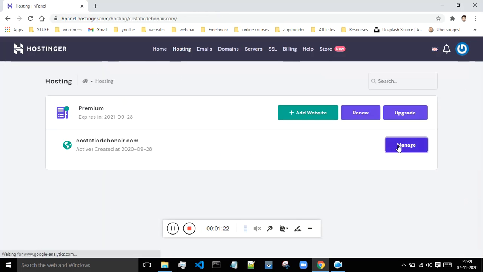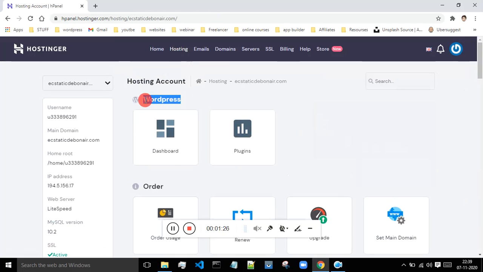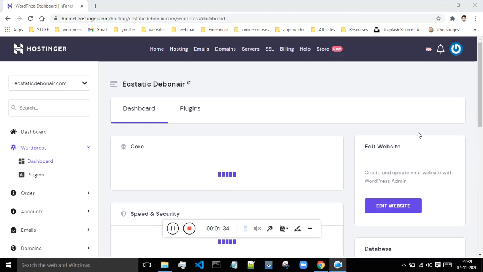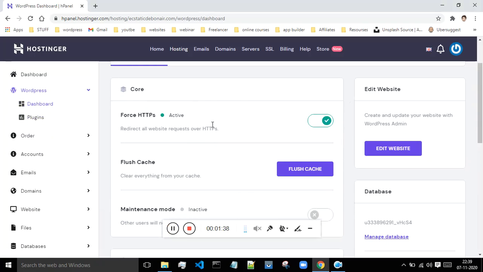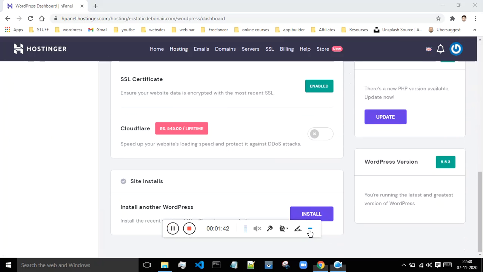Then again I will click on manage, and over here you will see this WordPress option. Inside of this WordPress you have to click on the dashboard. Currently it's taking a little bit of time for things to get loaded. So just scroll down and click on this install another WordPress.